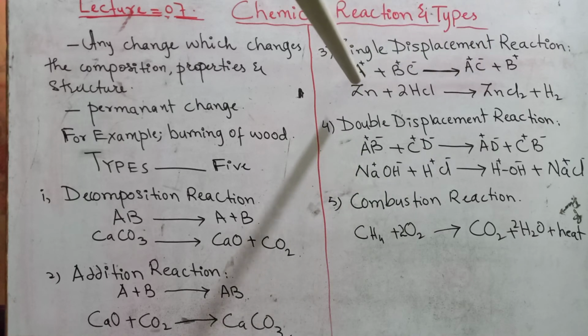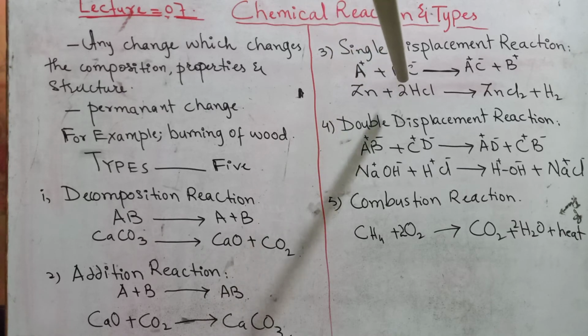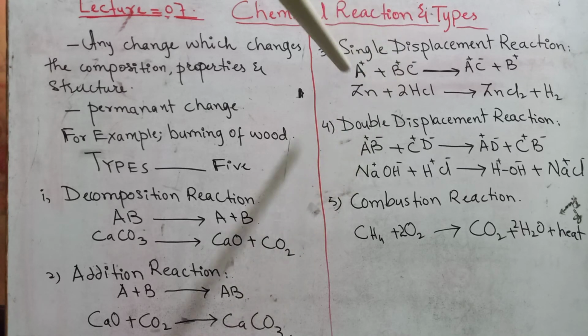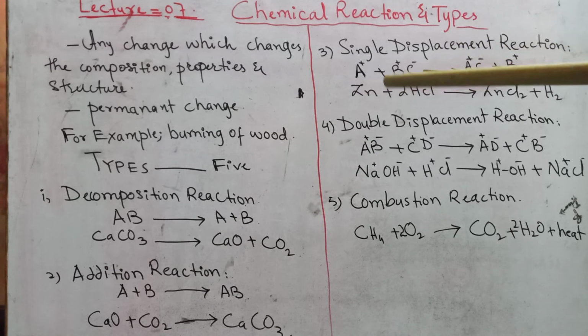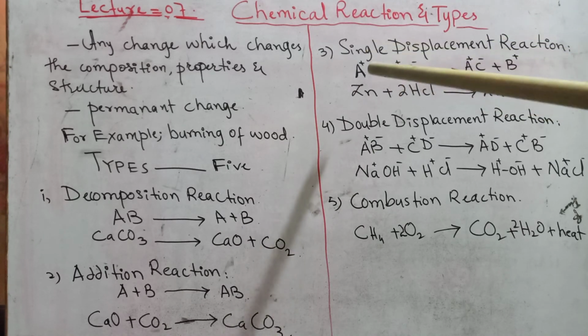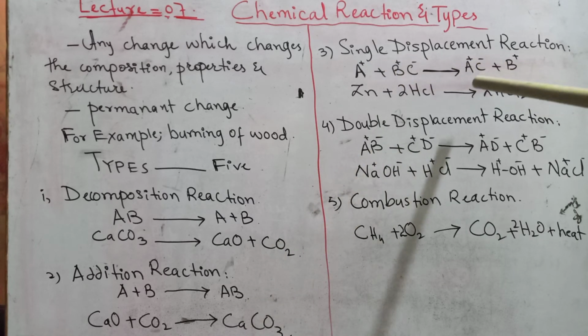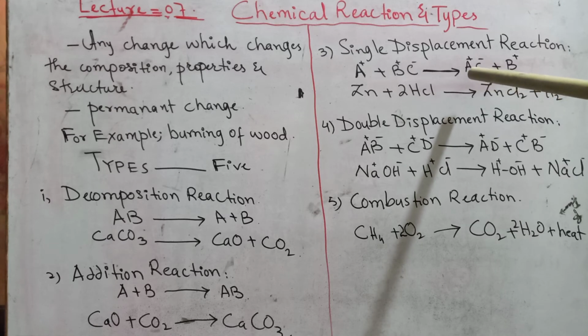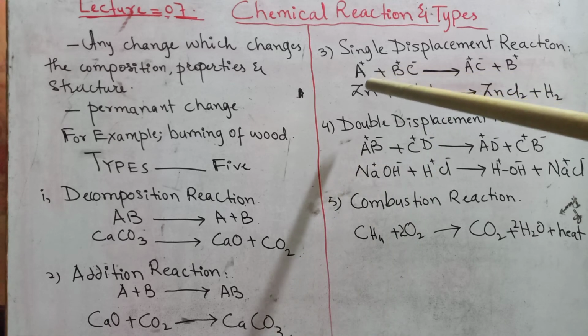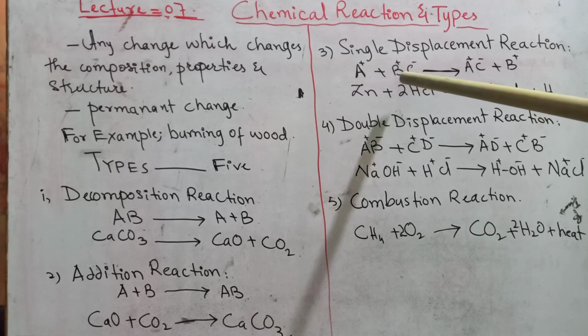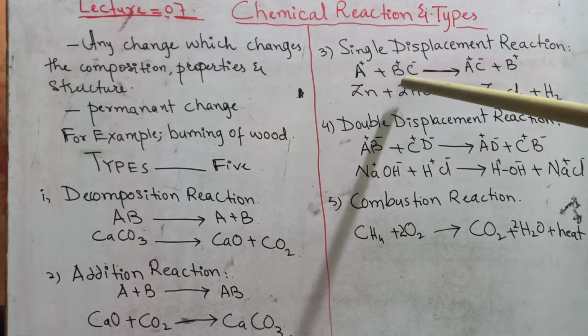As you can see here, A is an atom, and BC is a compound. So what is happening here? A is an atom, and it replaces another atom from this molecule and forms a new product there. I have given the charges there. A is the positive atom, and B and C are the positive and negative atoms in this molecule.